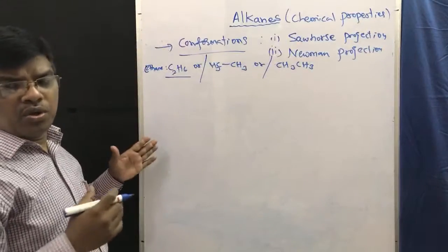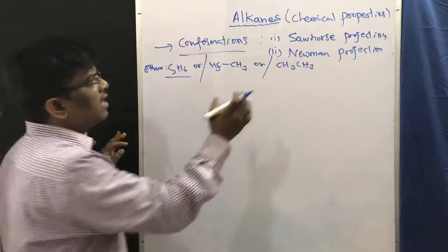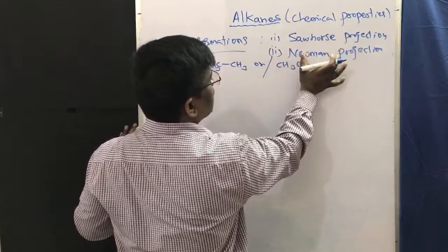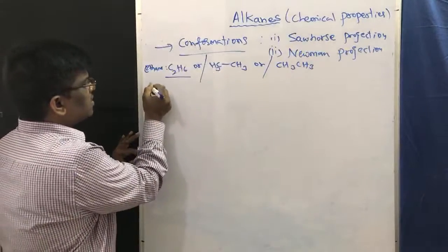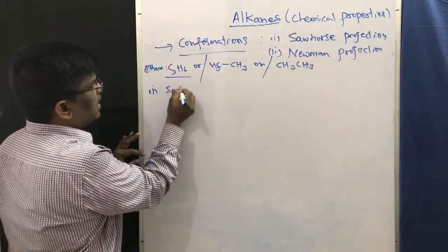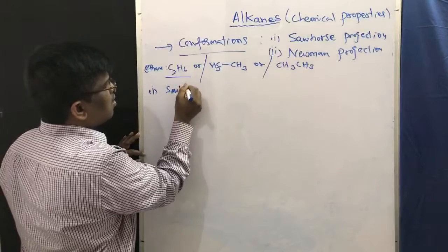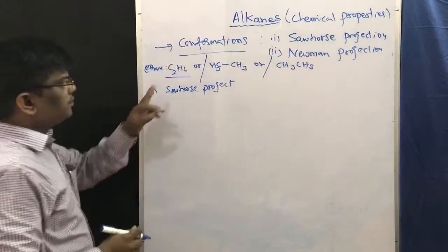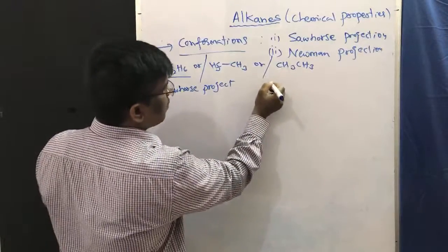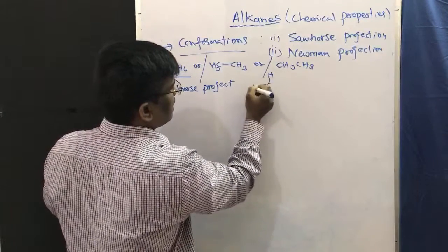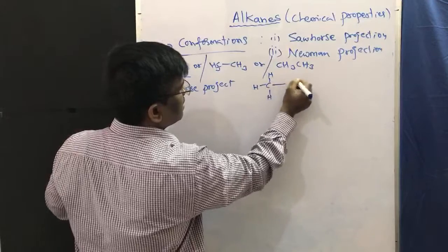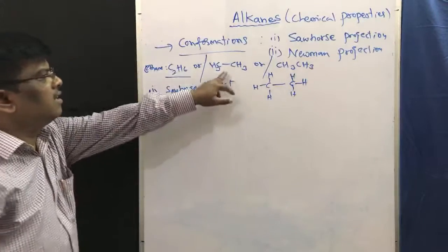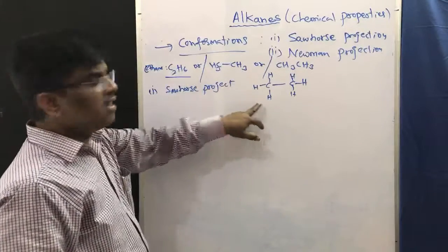But to show conformations, there are two ways to write ethane: Sawhorse projection and Newman projection. First, the Sawhorse projection. There are some rules. For example, this is CH3, and this is ethane.